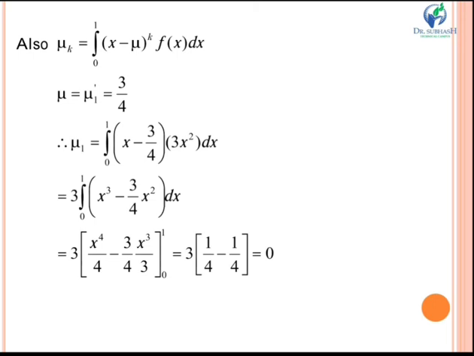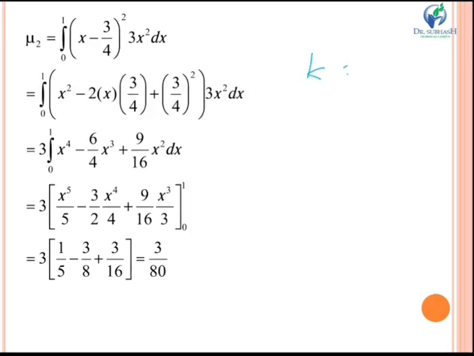Okay, so therefore mu1 is given by the integral from 0 to 1 of (x minus 3 by 4) into the function 3x square. First we put k equal to 1 in this formula. I will multiply this, taking 3 as constant, and on multiplying the x terms you get x cube and x square. Now we'll integrate this equation. Integration of x cube is x raised to 4 by 4, and integration of x square is x cube by 3. I will put the upper limit minus lower limit, and you get your answer as 0.